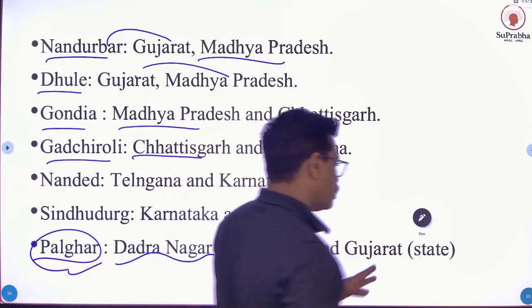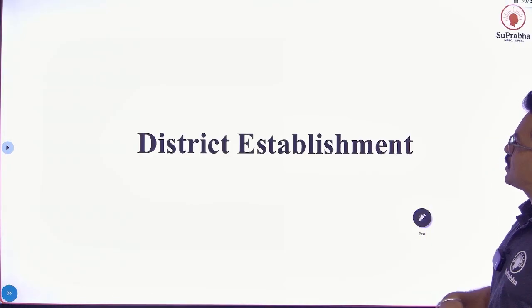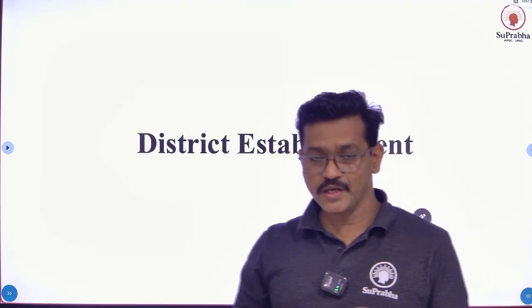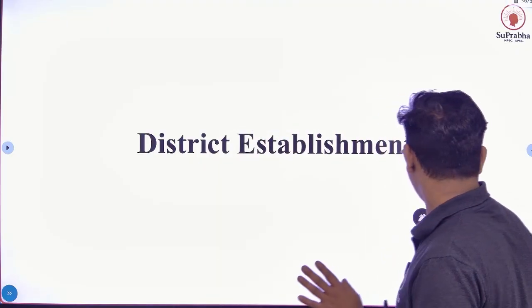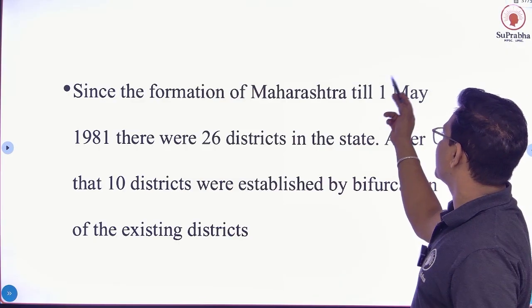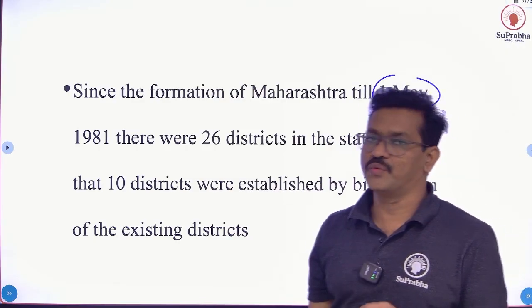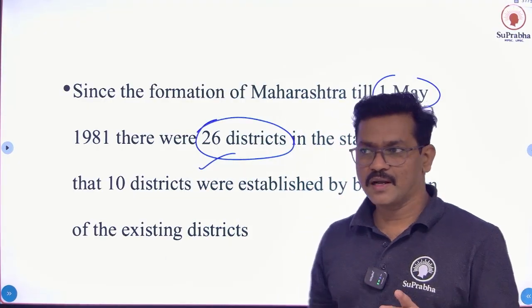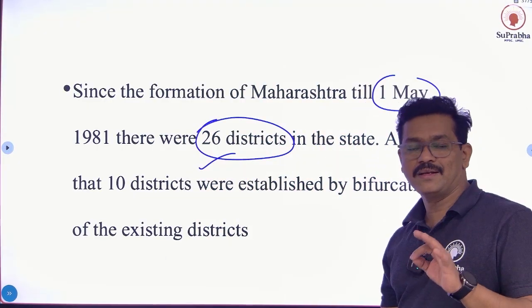So remember that. Next, district establishment. This is a major and important point for our syllabus. Since the formation of Maharashtra till 1st May 1981, there were 26 districts. And then after that we created 10 districts.